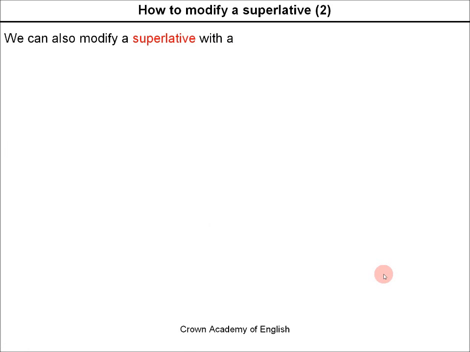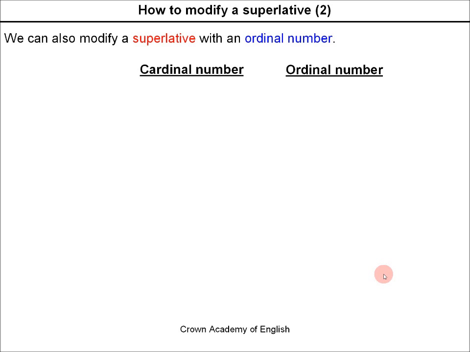We can also modify a superlative with an ordinal number. So what is an ordinal number? Well, let's have a look. So these are the normal numbers. We call them cardinal numbers. 1.